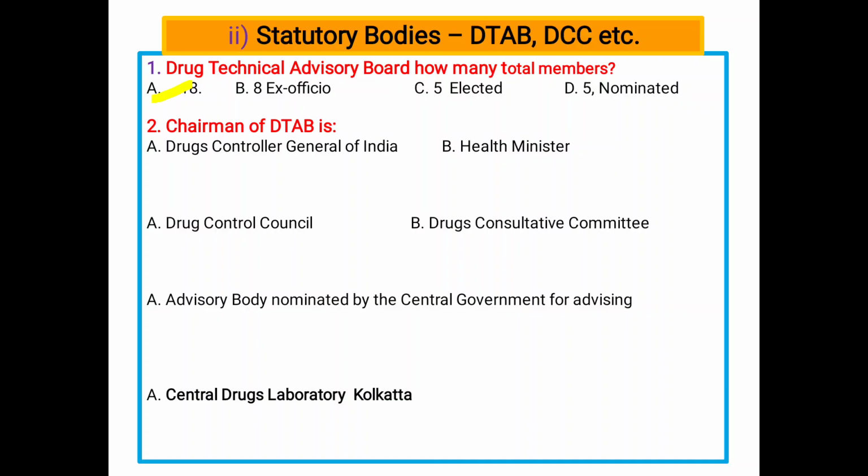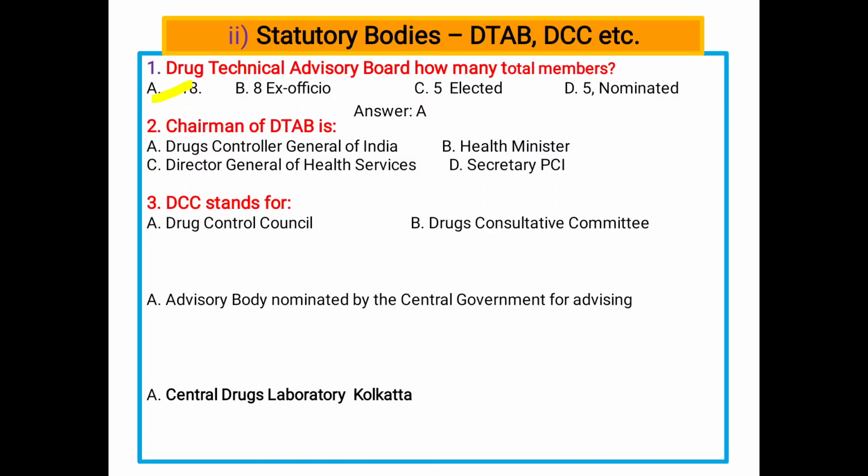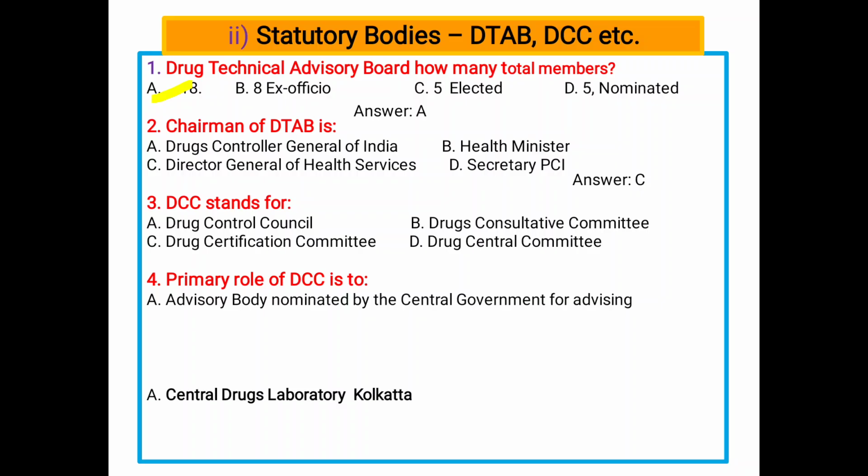Next, the chairman of DTAB is A Drug Controller General of India, B Health Minister, C Director General of Health Services, and D Secretary of PCI. C, the Director General of Health Services, is the chairman of DTAB. Next, DCC stands for Drug Consultative Committee. You have to remember, DCC means Drug Consultative Committee.